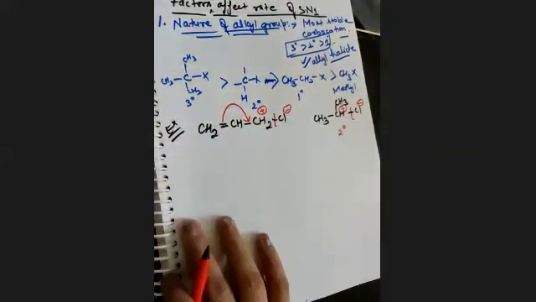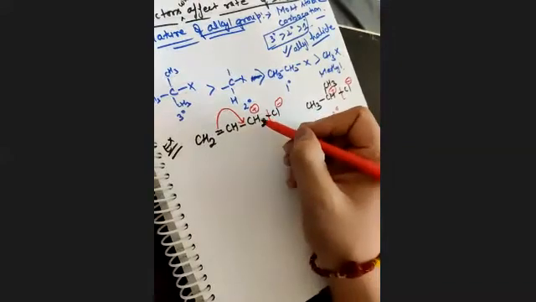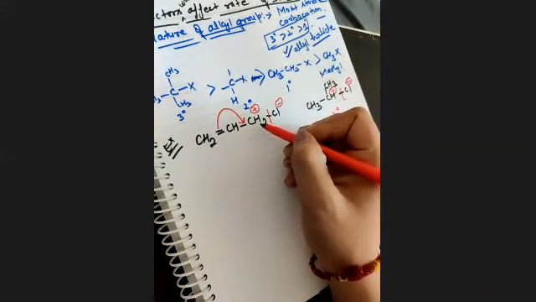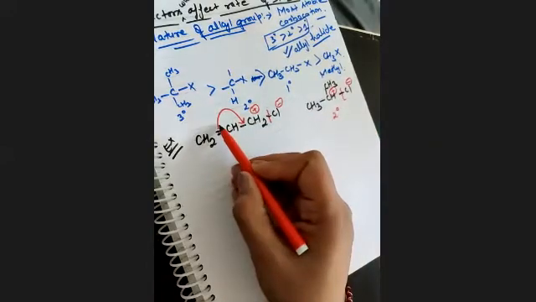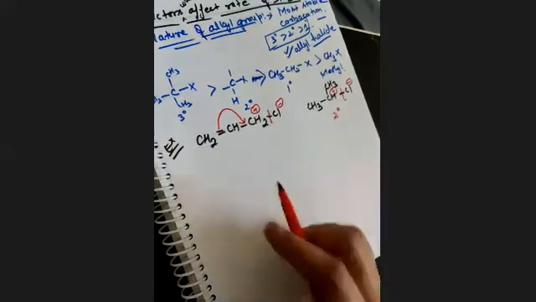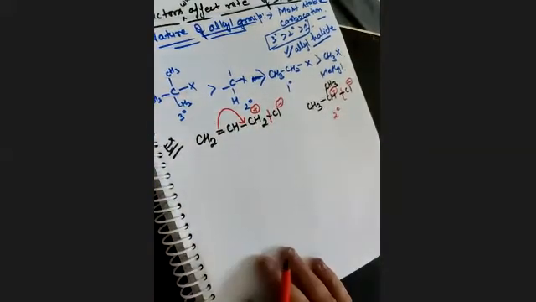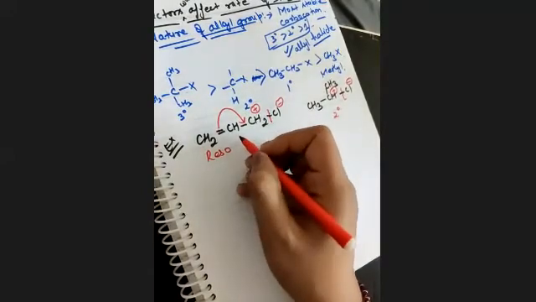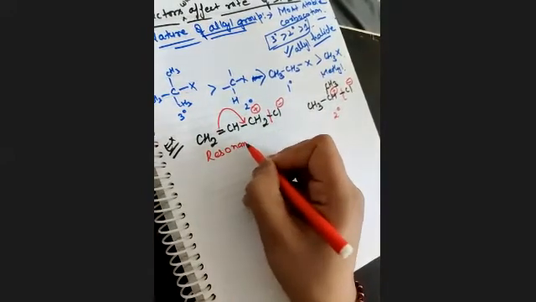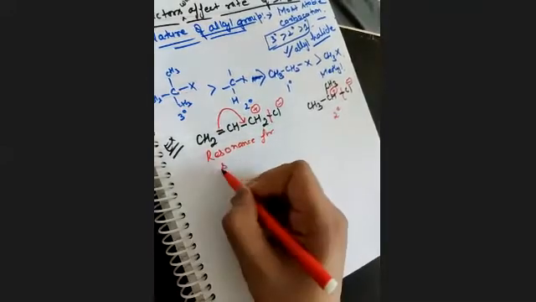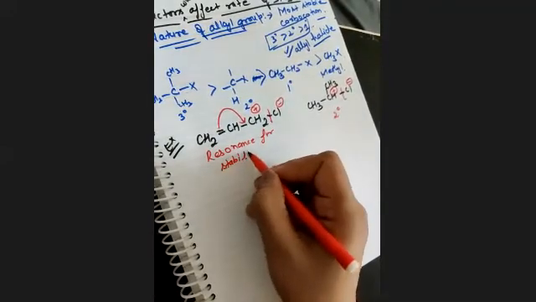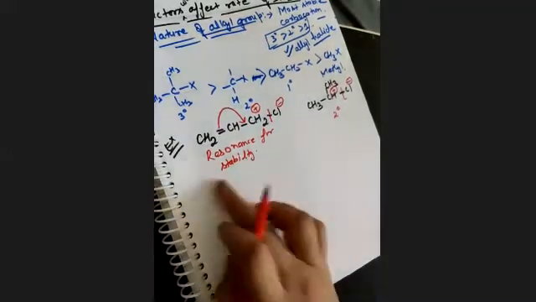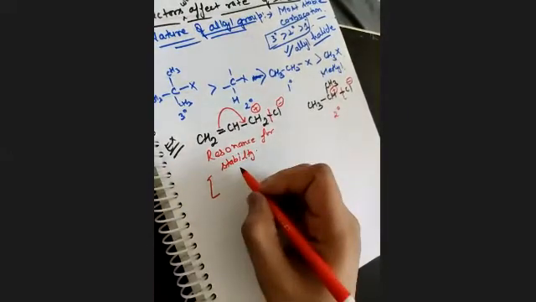And it does resonance for stability, because if this carbon requires electrons, the other carbon can break that bond and donate its electrons to this carbon atom for stability. And these types of compounds are known as allyl halides.